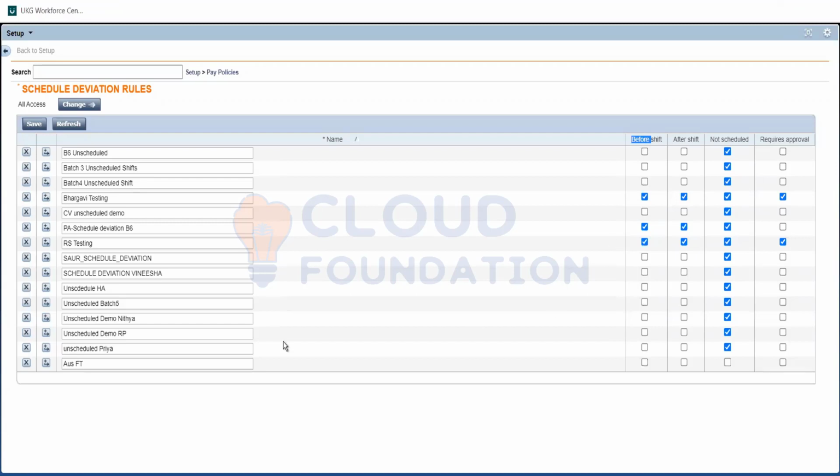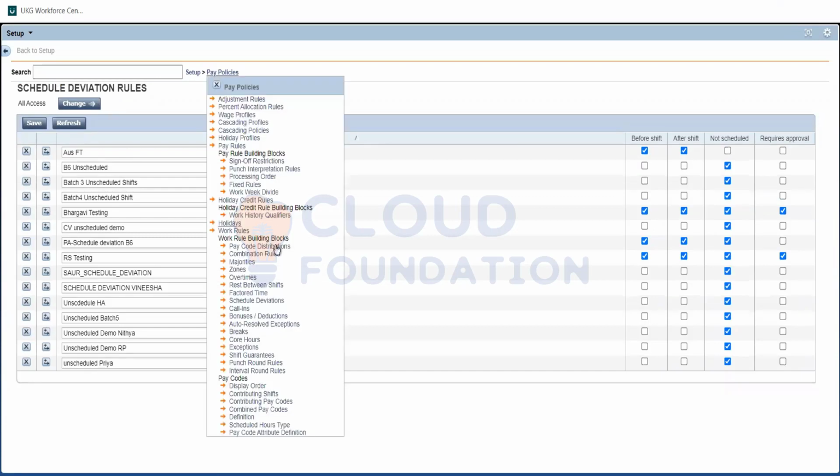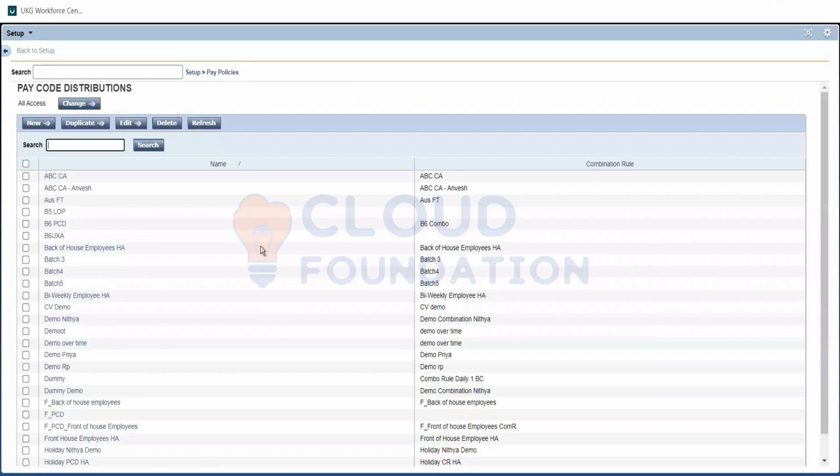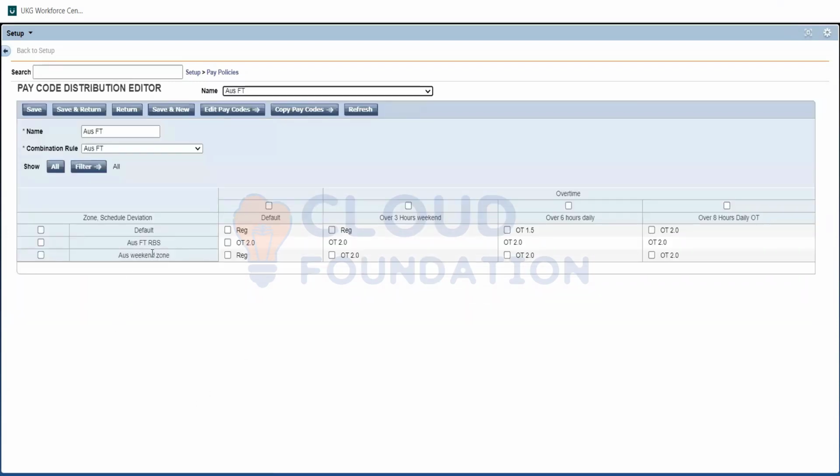So we need to choose whether we need to give a special payment for before shift or after shift or both. And just need to save it. That's it. What we will do is map it in the pay code distribution and combination rule so that there will be one more row for this. It will have an additional row here, and we need to choose how it should be paid.